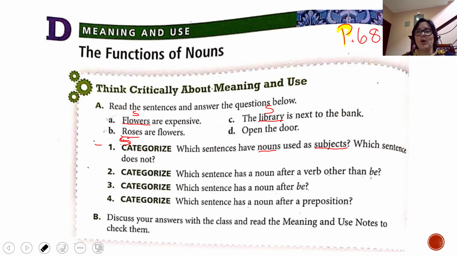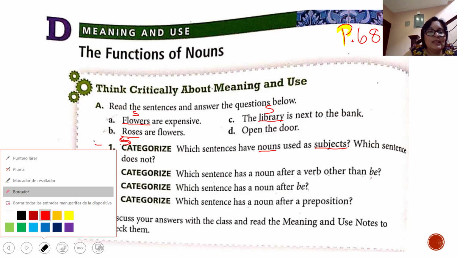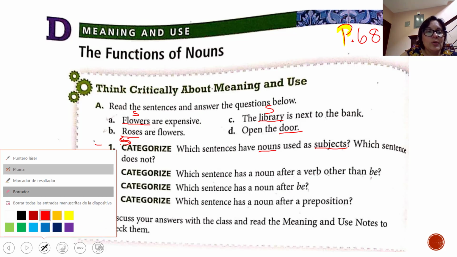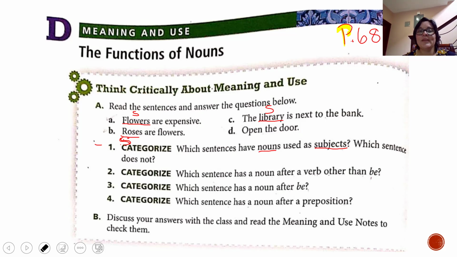In sentence D, open the door. Which one is the subject? Or which one is the noun first? Door, right? Door is the noun. Now, do we have a subject in sentence D? Open the door? No, right? This noun that is the door is not the subject. We are not talking about the door. This one is only a command. So we are going to erase this.